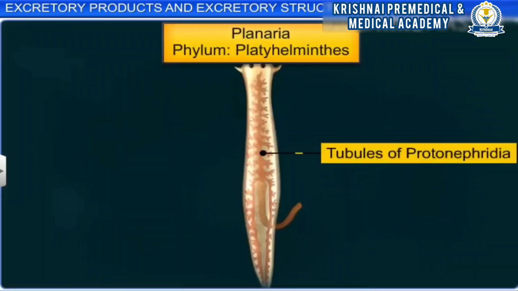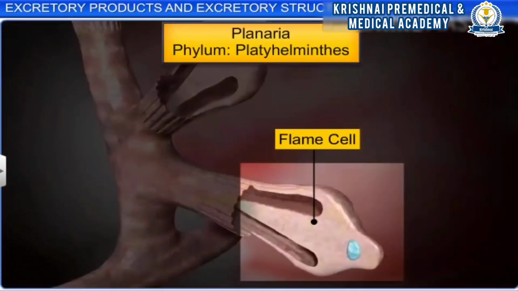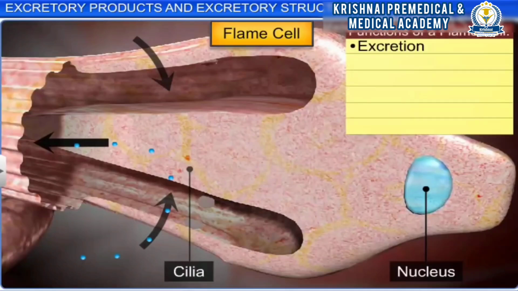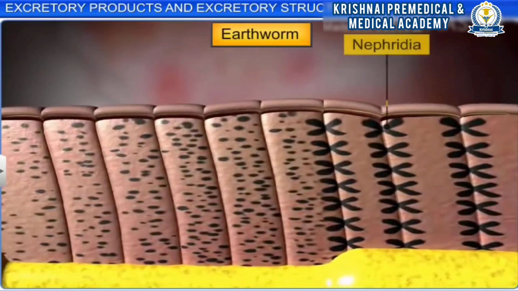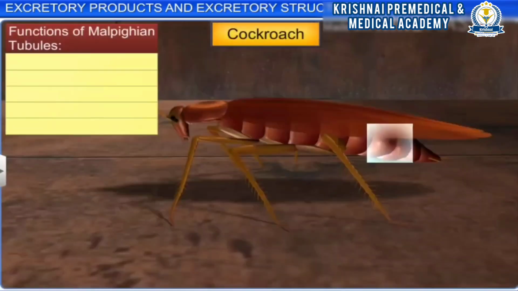Flame cells are the excretory structure in animals like platyhelminthes, rotifers, some annelids, and cephalochordates. Apart from performing the function of excretion, these cells help in osmoregulation, or the regulation of fluid volume and ionic balance in the body. Another excretory structure is nephridia, found in many annelids like the earthworm. Nephridia are tubular structures that help remove nitrogenous waste and maintain the fluid and ionic balance.